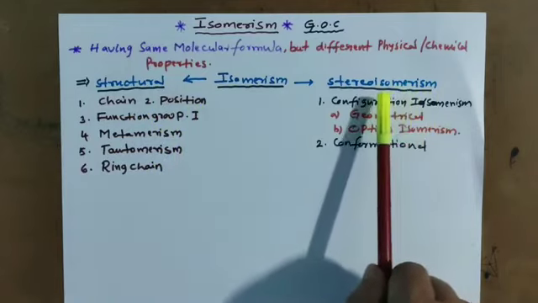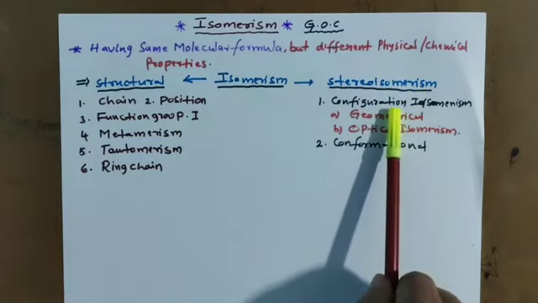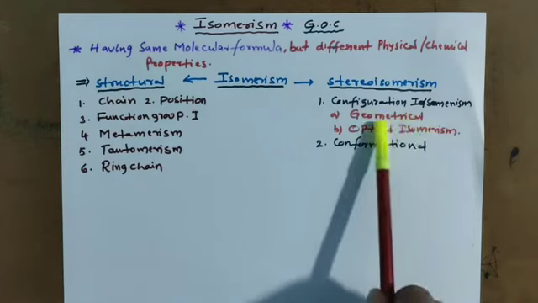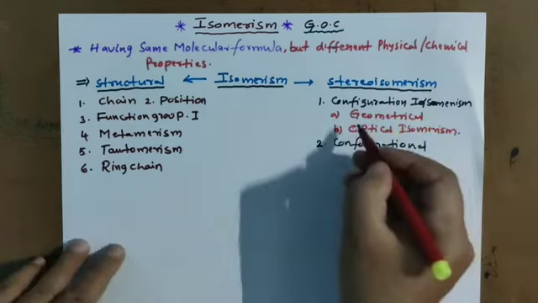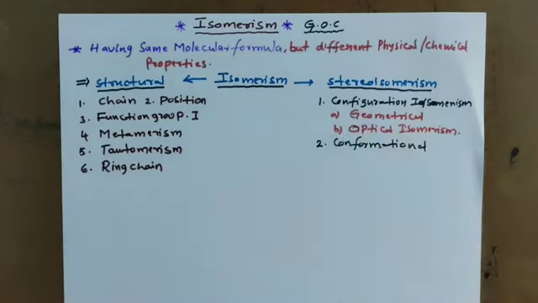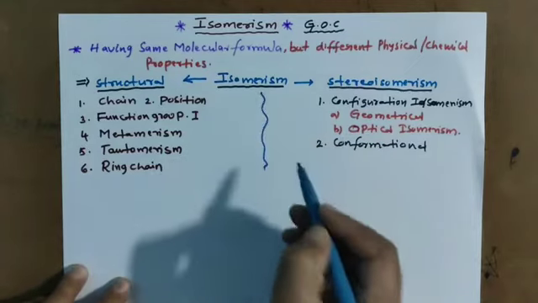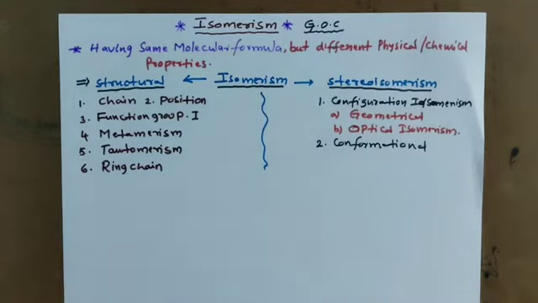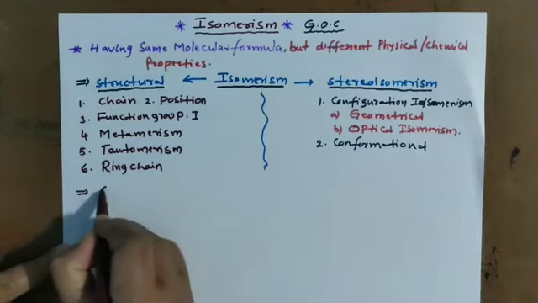Stereoisomerism has configurational and conformational, and configurational is geometrical and optical. That is the classification of isomerism. Today we are going to discuss structural isomerism.